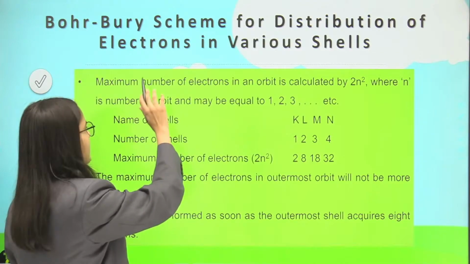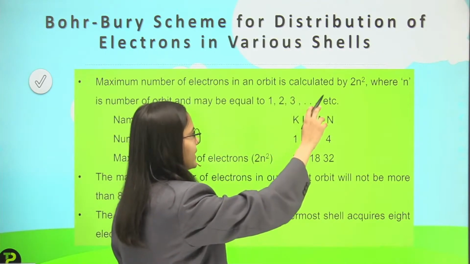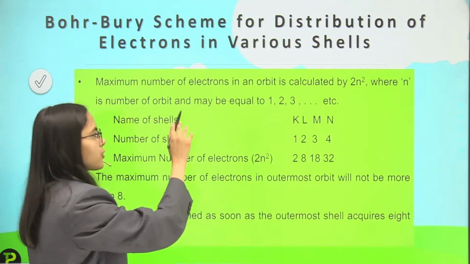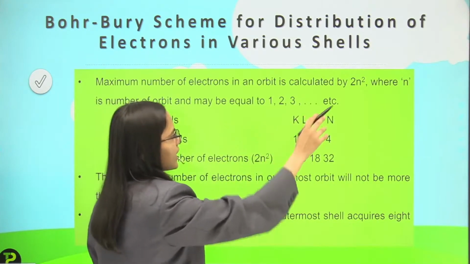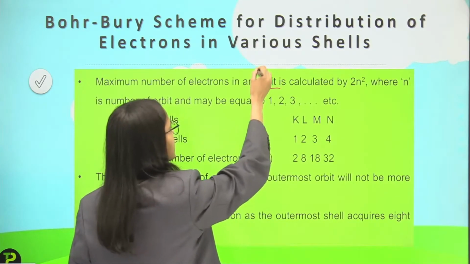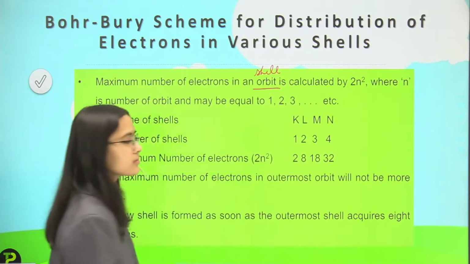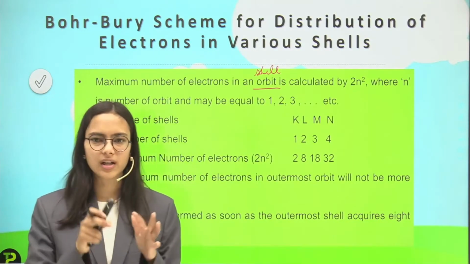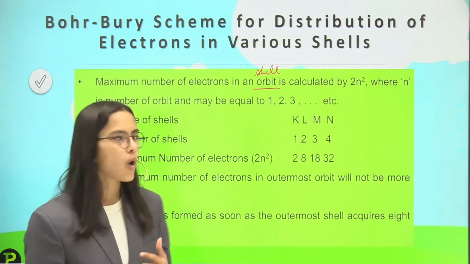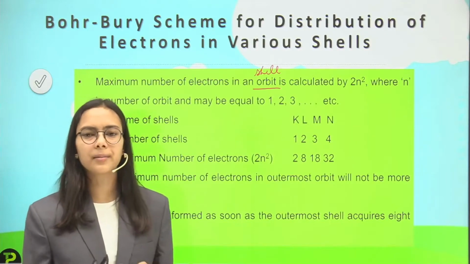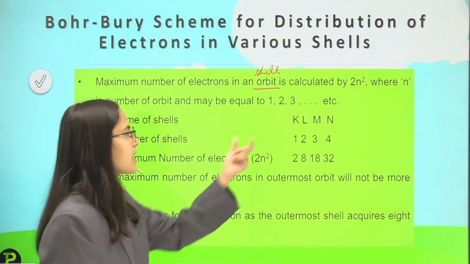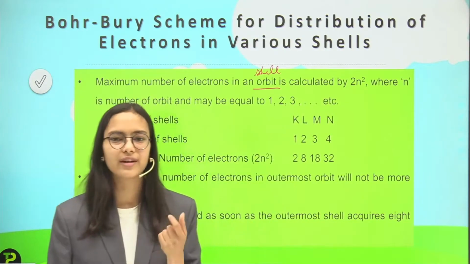So the first rule is that the maximum number of electrons in an orbit is calculated by 2n square, where n is the number of the orbit and may be equal to 1, 2, 3, etc. Here the word orbit is a new word, but it is again the shell. The energy levels are also called orbits, as the electrons revolve in the orbits. So how can the maximum number of electrons in a shell be calculated? It is calculated by the formula 2n square, where what is n?